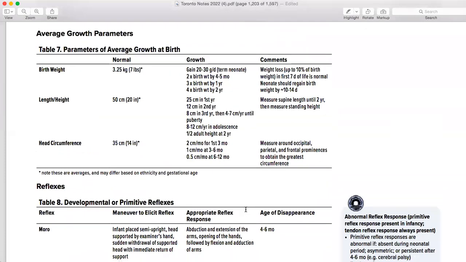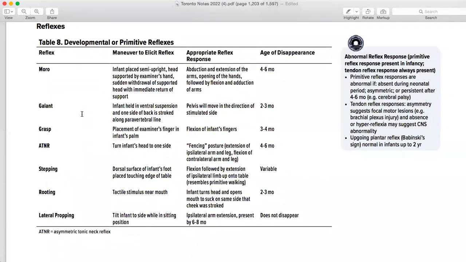Then comes the milestones. This one covers the motor reflexes: glabellar reflex, grasp reflex. You can read about how those reflexes are performed, but the main important thing is the age of disappearance. When are they going to be present and when are they going to disappear? Most of the reflexes disappear by the age of 6 months. If they are still persistent after 4 to 6 months, it is basically cerebral palsy. Primitive reflexes are abnormal if absent during the neonatal period, asymmetrical, or persistent after 4 to 6 months. All of these reflexes should disappear by 6 months.